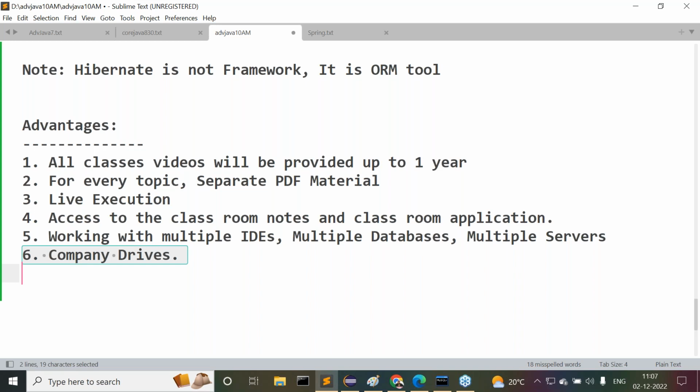Guys, one simple point I'm telling you. For getting a job, what is your participation and what is my participation here? Now tell me. Your target and my target are the same. You have to get a job. For getting a job, how much work do you have to do and how much work do I have to do? To be frank, for getting a job for a particular student, trainer participation is only 30%, but student participation must be 70%. If you work up to 70%, then only you will get a job. But my 30% of the responsibility I will complete anyway.